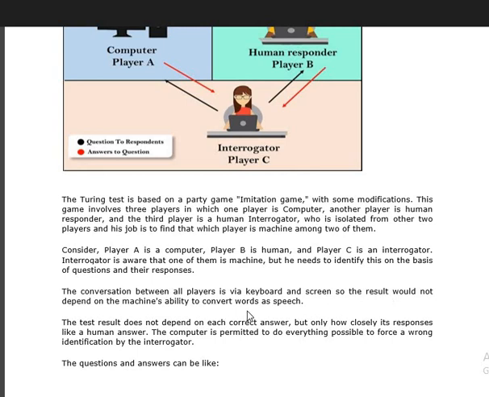So the result would depend upon the machine's availability, the words or speaking criteria, or the word formations that have been used to deliver the answer. The test result does not only depend upon the correct answer, but also on how closely the response resembles the human answer. If the computer manages to force a wrong indication by the interrogator, the interrogator will not be able to judge whether the answer was given by a human intelligent body or by a robot or any other intelligent agent.